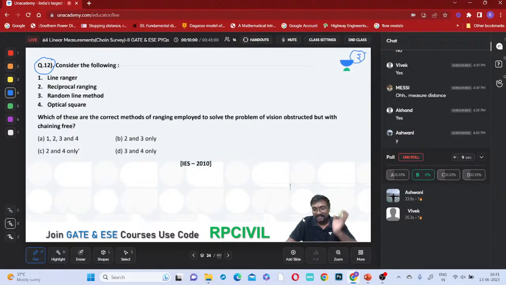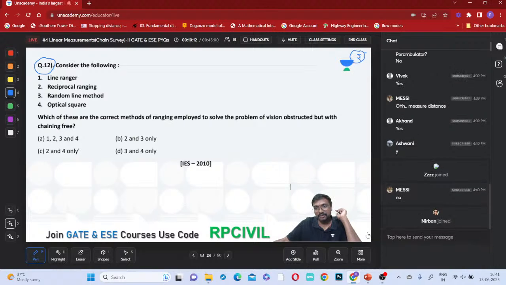Ashwini answered correctly. Vivek also answered correctly. Exactly the same terminology I have given, if you remember. Deepak also answered correctly.